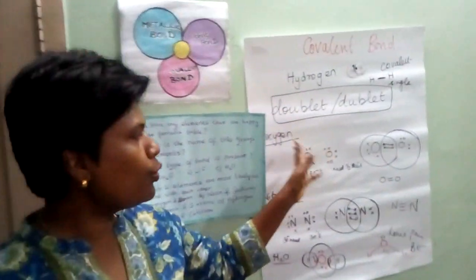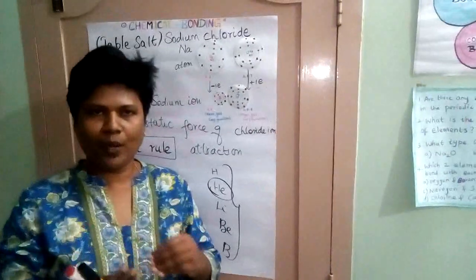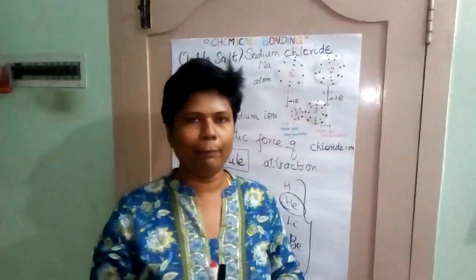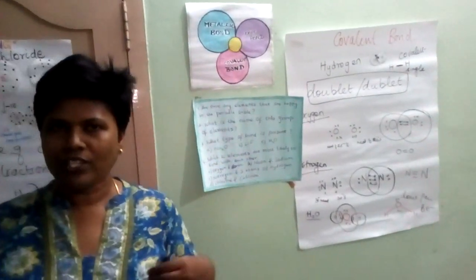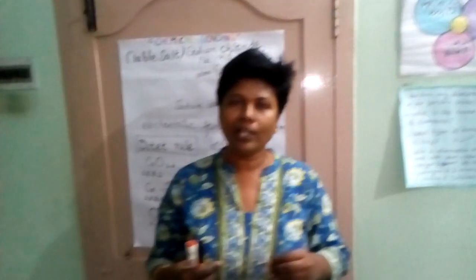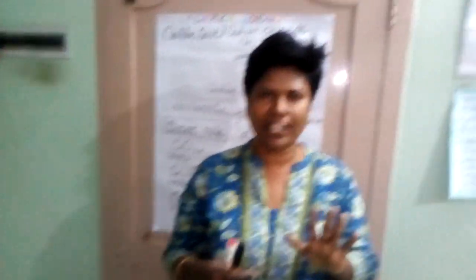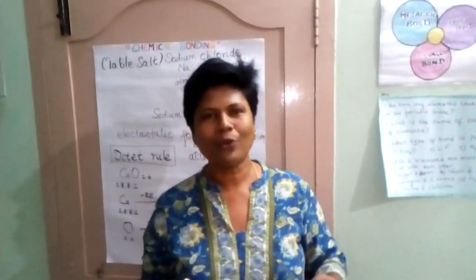Whenever there are two non-metals, it leads to covalent bond. So children have to find the difference between ionic bond and covalent bond, and later I will give the evaluation, because I have to check whether the children understand or not. So the methodology I followed here is 5E, and the routine I followed is think, pair and share.